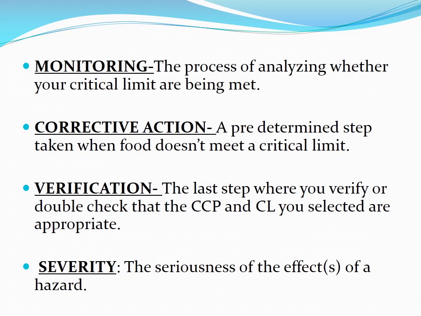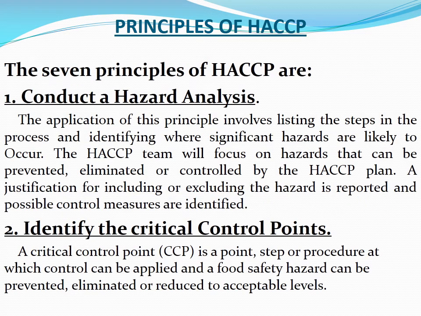Monitoring. The process of analyzing whether your critical limits are being met. Corrective action. A predetermined step taken when food does not meet a critical limit. Verification. The last step where you verify or double check that the CCP and CL you selected are appropriate. Severity. The seriousness of the effect of a hazard.